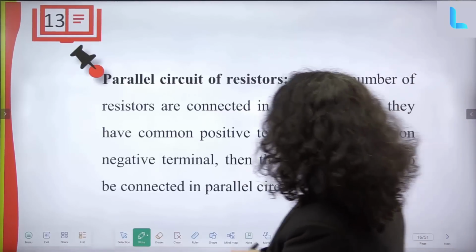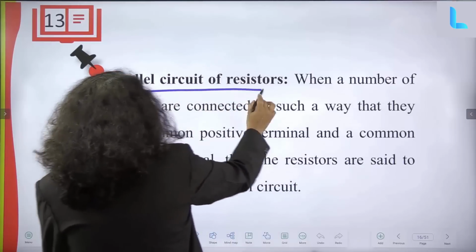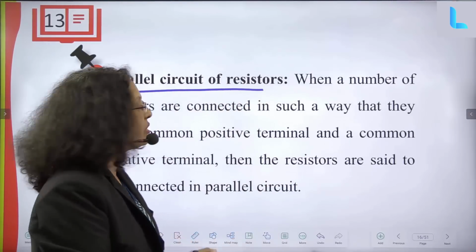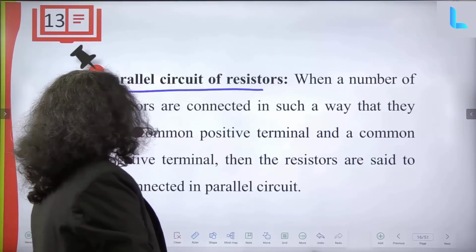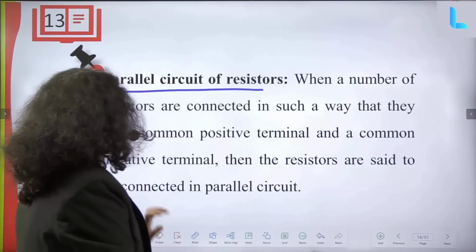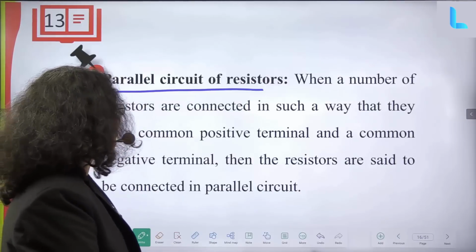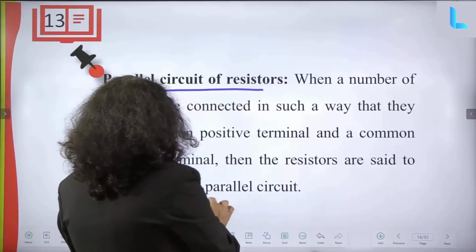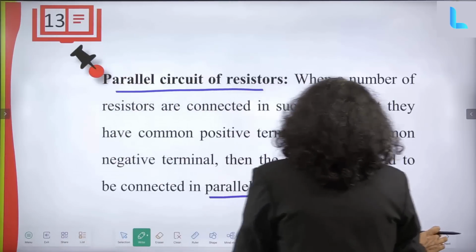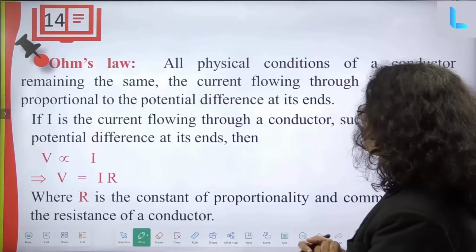Okay, and the parallel circuit will be here. The series circuit we have seen. When a number of resistors are connected in such a way that they have a common positive terminal and a common negative terminal, then the resistors are said to be connected in parallel circuit. Okay, so parallel and series type of connections are there.